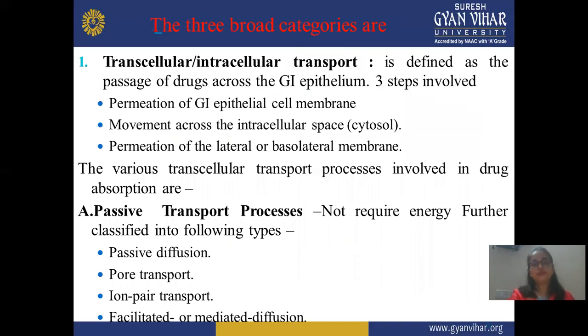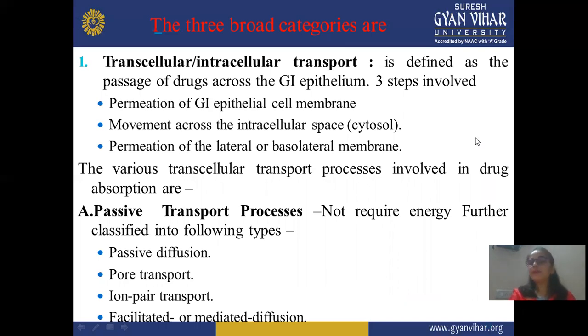Next, the first mechanism is transcellular or intracellular transport. It is defined as the passage of a drug across the GI epithelium. In this, three steps are involved: first, permeation of the GI epithelial cell membrane; second, movement across the epithelial space; and third, permeation of the lateral or basolateral membrane. Means in transcellular transport, three major steps are responsible for this mechanism.